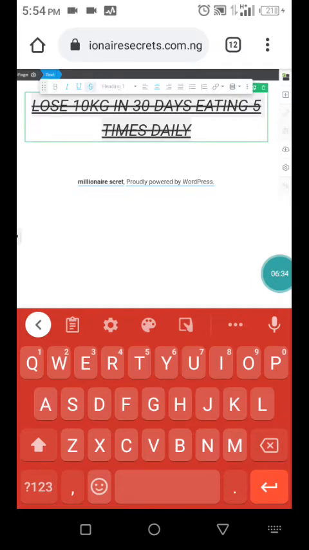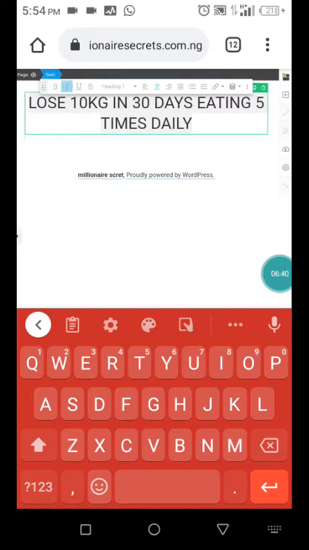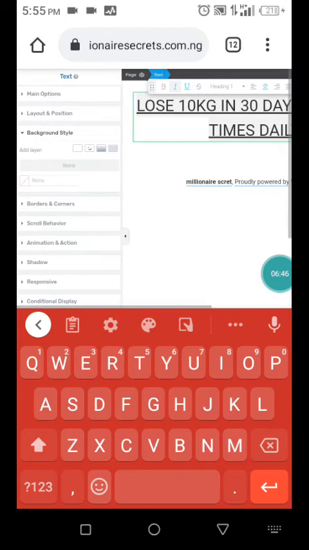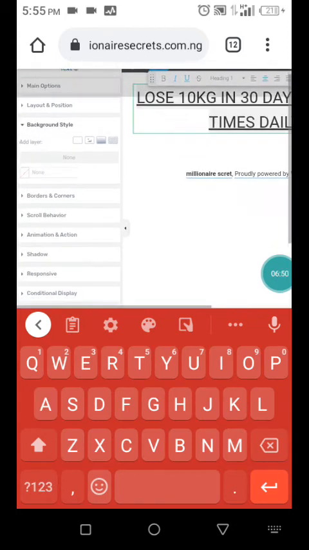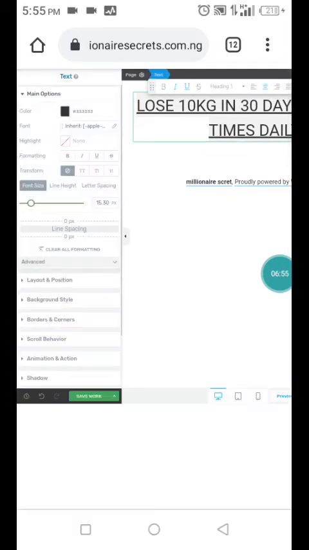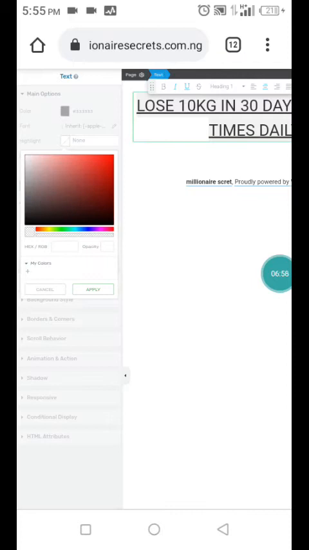So you can do virtually everything with your smartphone, unlike those days where you had to be going to the cyber cafe on a daily basis. Now you want to change this text color, or how you want it to be, all of that is done here. So let's start from the first one. This one is color. Apply.